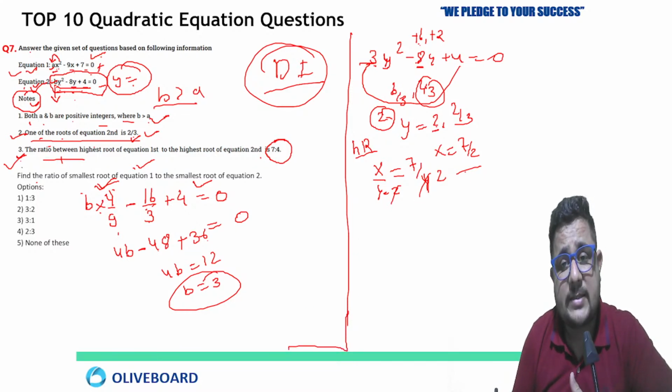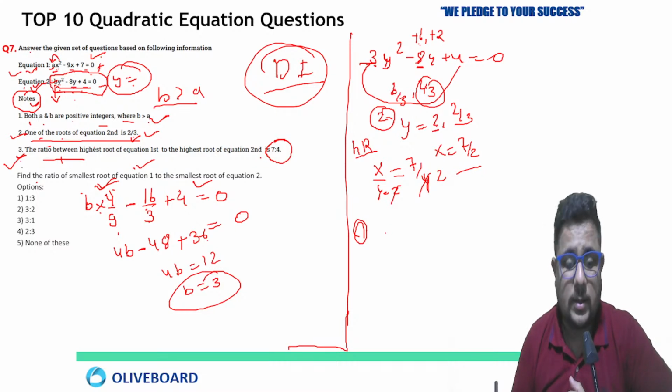Now if x equal to 7 by 2, one root we know, so we can put that in the equation first. So ax square. Okay, just wait.